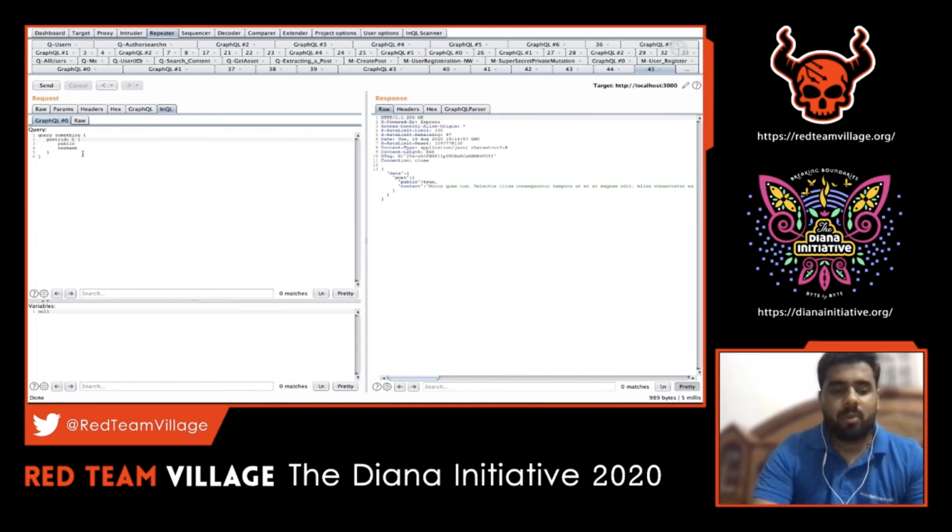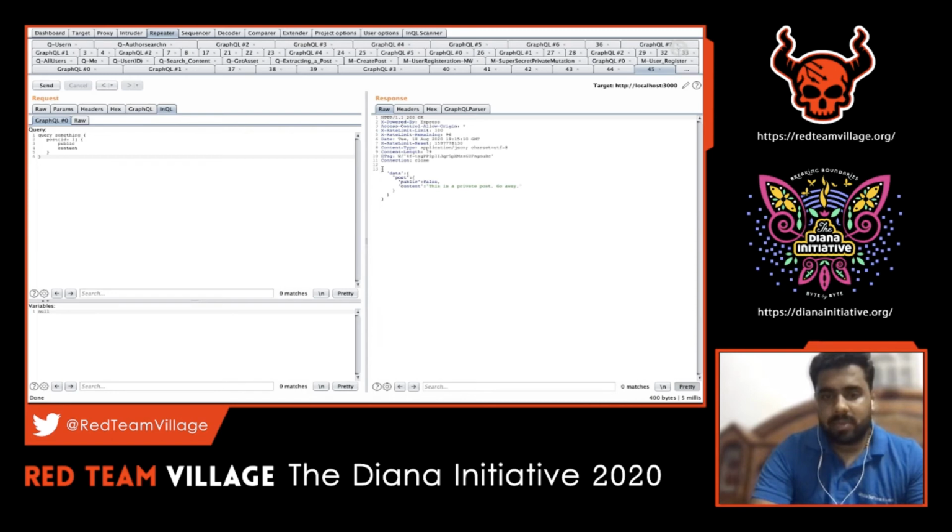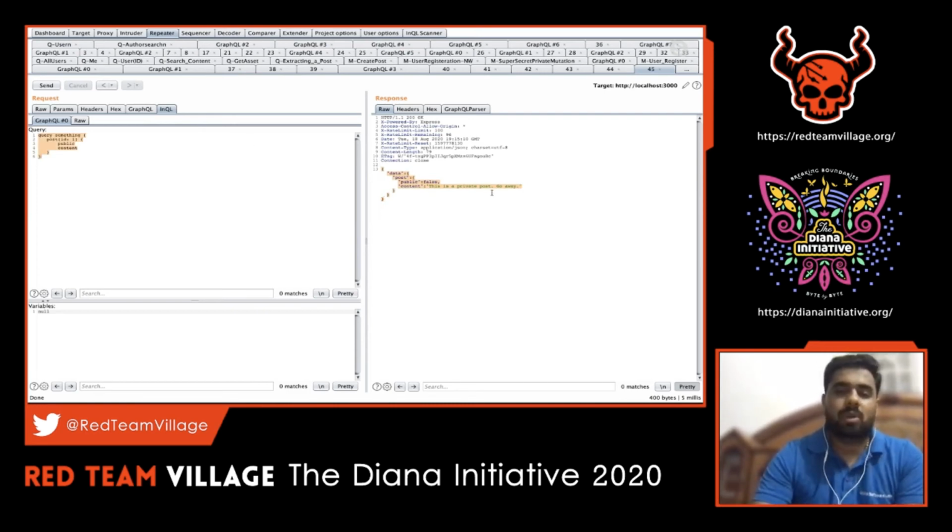So what if we wanted to check the first record which is there on that particular server? If we send that first request, then we can see here, since it's a vulnerable application, it shows that this is a private post, go away. You can think of this as a real-time case where you are trying to call a particular resource which you are not allowed to access. So an access control issue comes up there. Access control is a pretty common issue with respect to GraphQL, so make sure to check access control related issues. But trust me, similar scenarios happen in real-time applications as well.